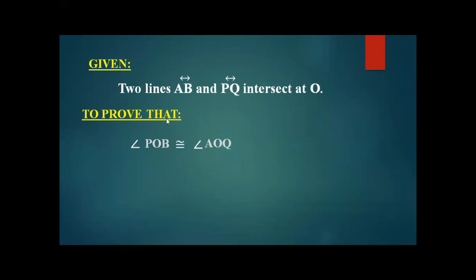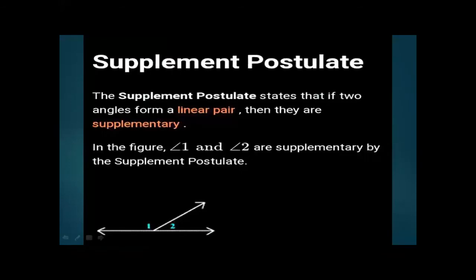So this is what we have to prove. And there was another pair of vertically opposite angles, which was AOP and BOQ. This pair is also congruent. We have to prove that as well.